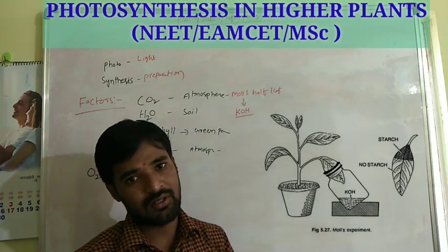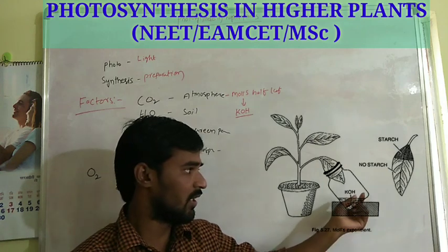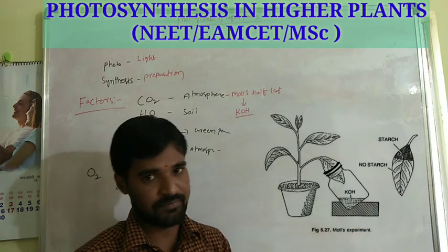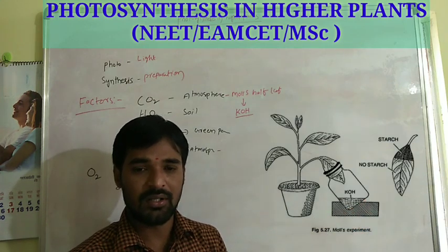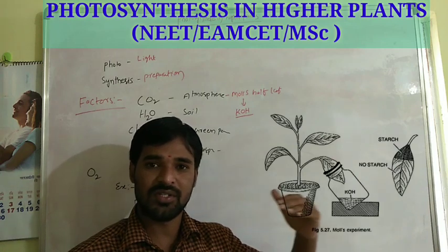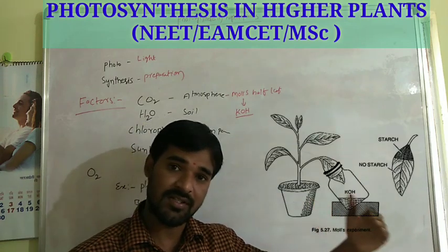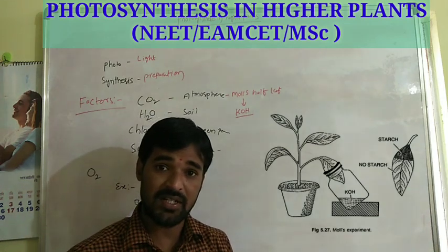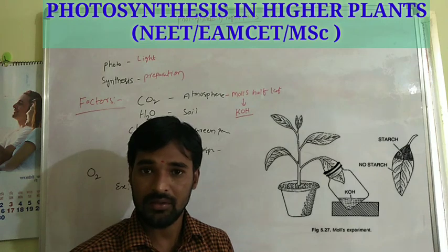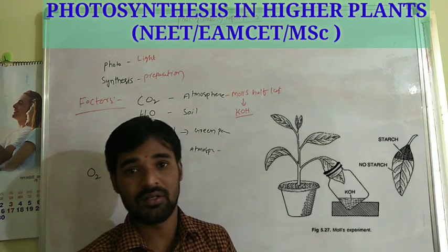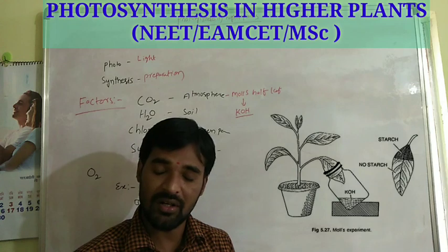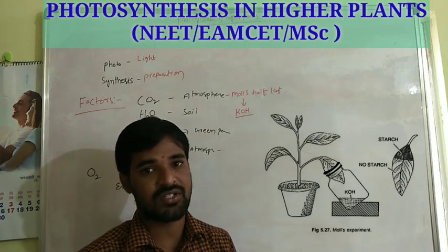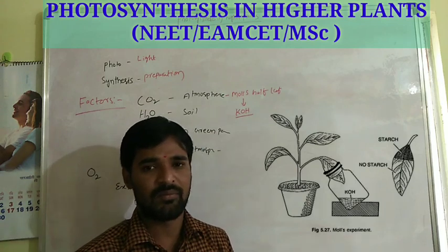After the completion of the time, detach that leaf from the plant and test with iodine. We can observe that the part which is exposed to the sunlight turns blue black in color, which contains the starch. The part which is present in the bottle did not turn blue black, due to the absence of starch in the leaf. Why?